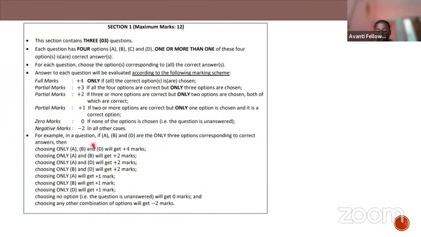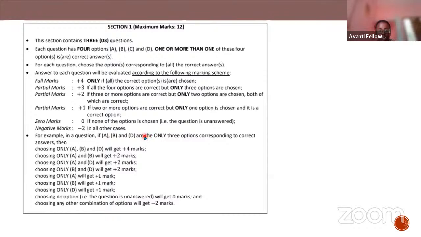If you choose only A and B, both are right. If you choose any two of the right options, or one of the right options, you'll be getting plus 1 mark. In any other combination, see, I have chosen A and C.